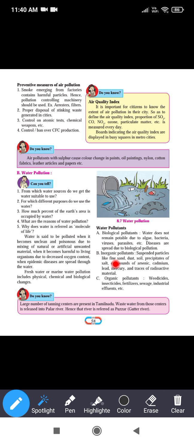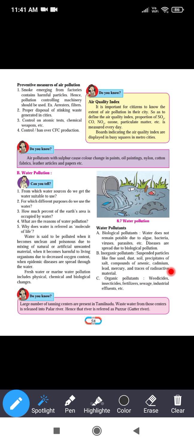Now inorganic pollutant. When inorganic material is added in excess amount to the water, those pollutants are called inorganic pollutants. They include suspended particles of sand, dust, soil particles, precipitates of salt, compounds of arsenic, cadmium, lead, mercury, and traces of radioactive material.